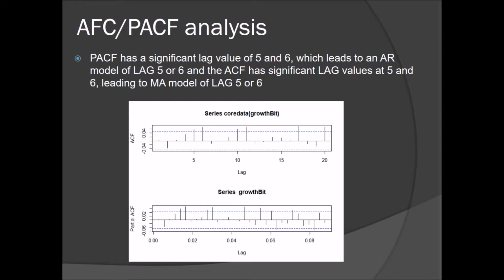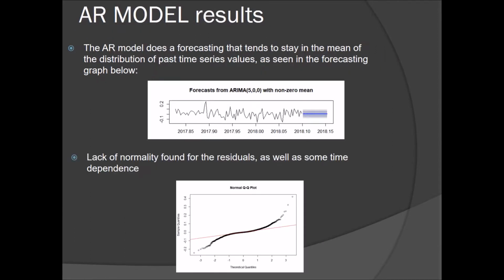I proceeded to do an ACF and PACF analysis because I wanted to get started with AR and MA models, the regressive models. I found that there were significant lags at the 5th and 6th positions for the ACF and PACF, which we can see right here and right here, which indicated the values that we would be using later when I created the models. So that was the next step.